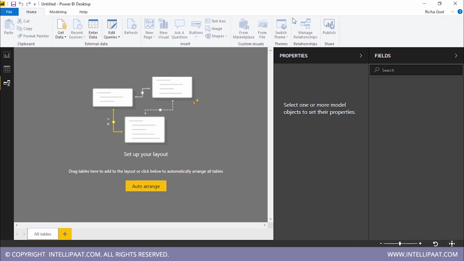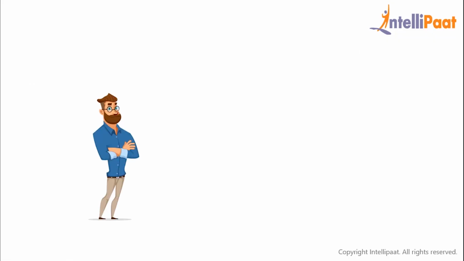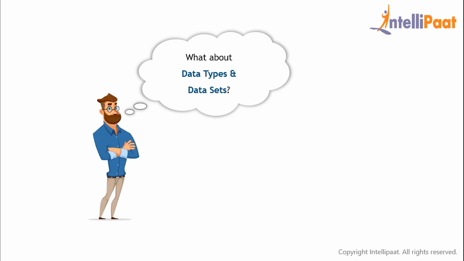So what you can do, you can simply enter the data over here and break it down. I will show you how to do that. So this is how the Power BI desktop basically looks like. In our next demo, I will generate a report and tell you how exactly can we work in Microsoft Power BI desktop. Now that we have installed Power BI, let us understand how datasets and data types work.